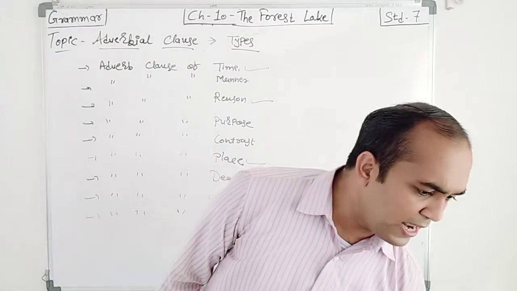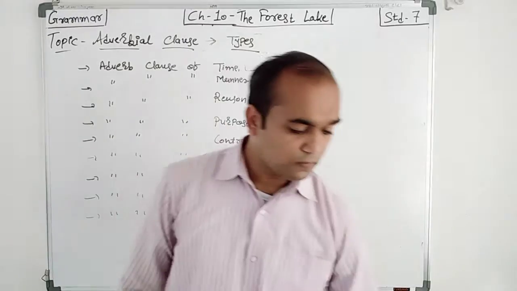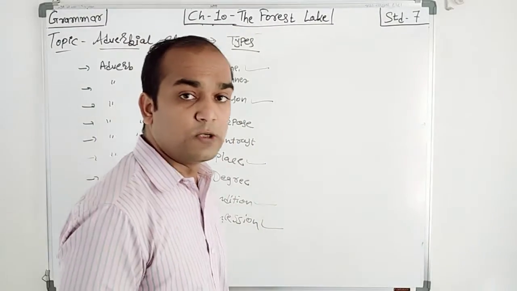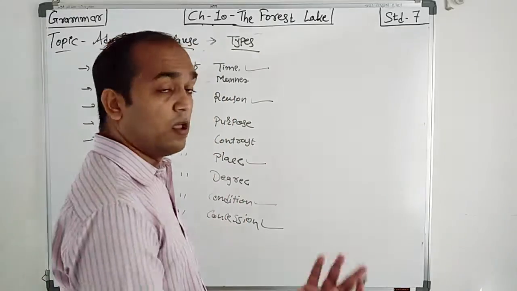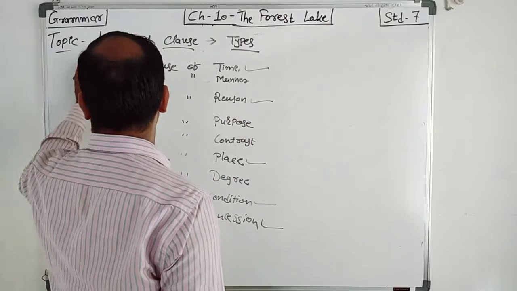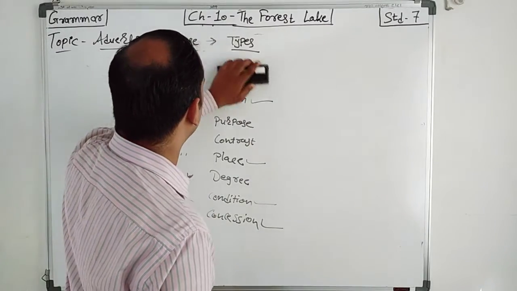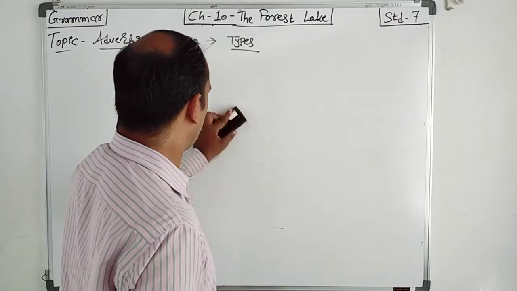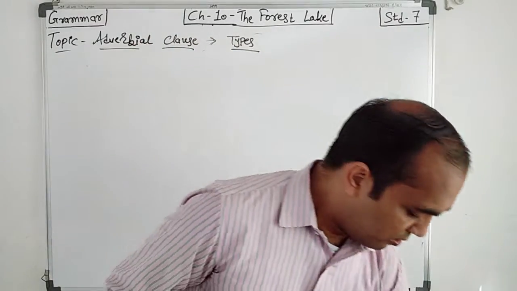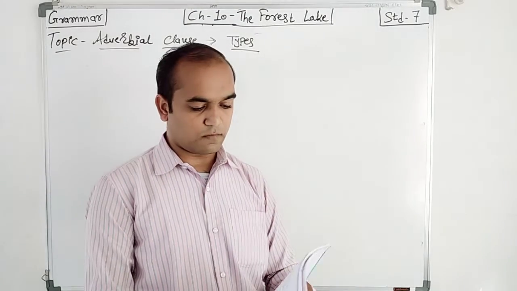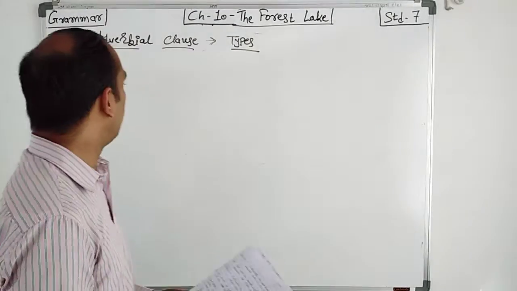You can see in your textbook which words we have to use for each clause. First of all, I will start with reason.